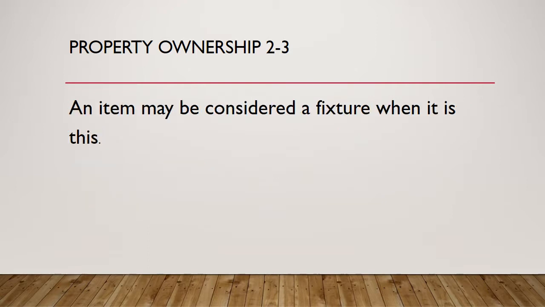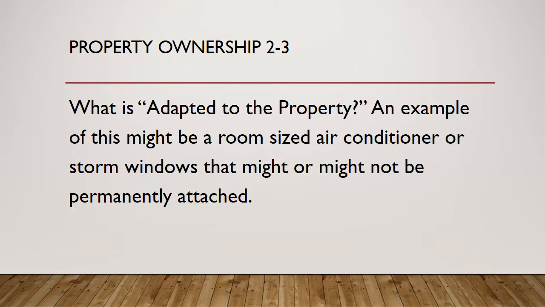Question 3. An item may be considered a fixture when it is this. What is adapted to the property? An example of this might be a room-sized air conditioner or storm windows that might or might not be permanently attached.